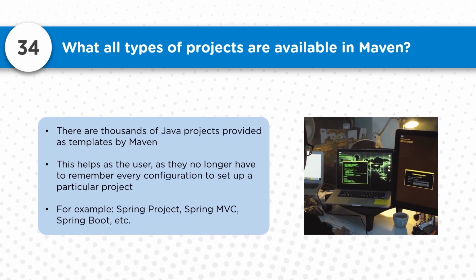Now what are the different types of projects available in Maven? There are thousands of Java projects which can be implemented by Maven. This helps the user, as they no longer have to remember every configuration to set up a particular project. For example, Spring Boot, Spring MVC, etc. These are different projects which are already available in Maven. We have already discussed that for Java based projects, Maven is considered the default, so a lot of organizations are using it.